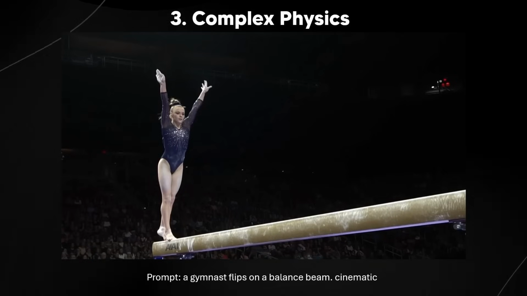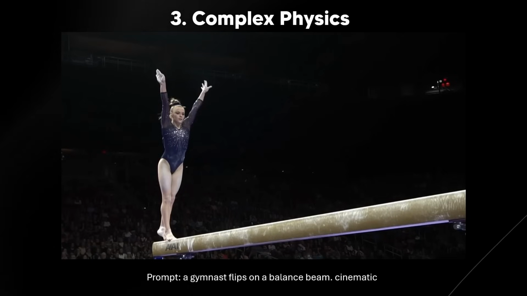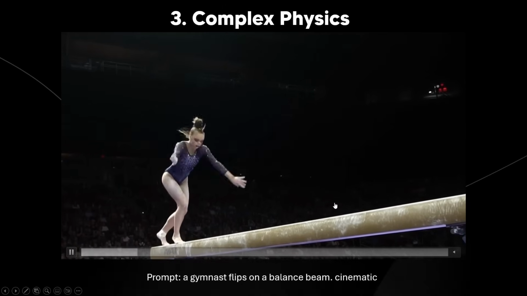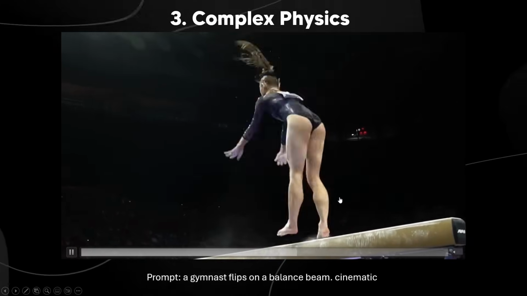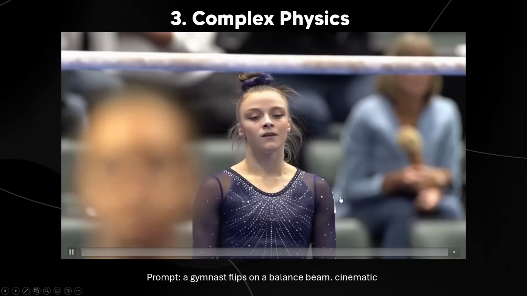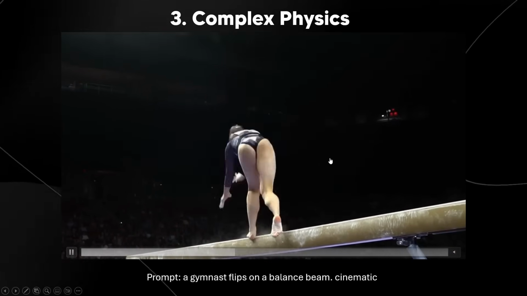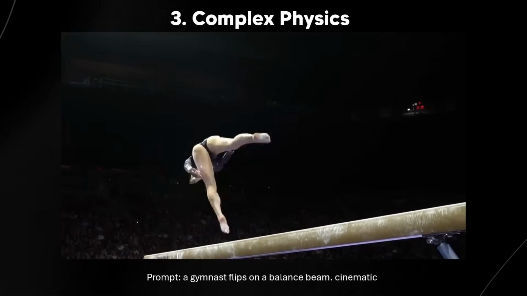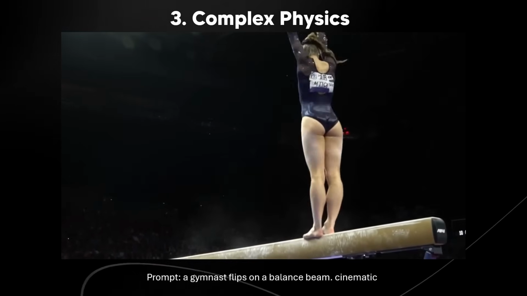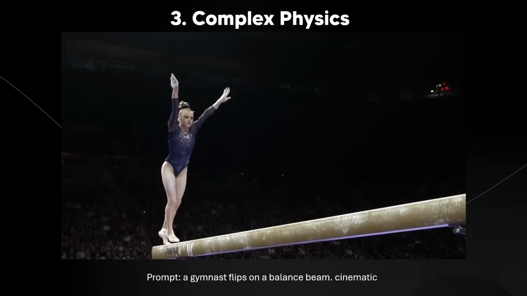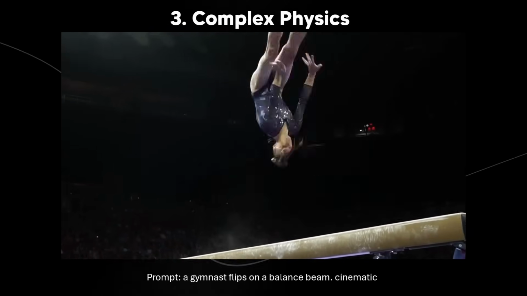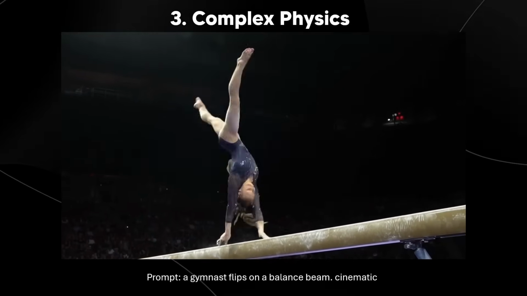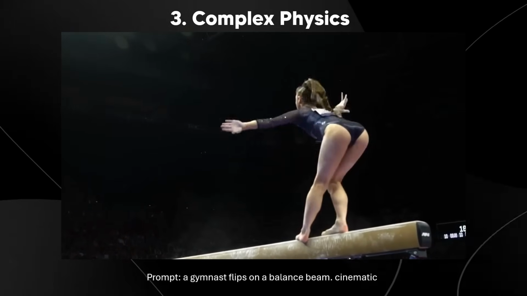Now, of course, point number 3 is that we do have some complex physics. So you can see the prompt right there, but this one was pretty crazy. And the reason that they've actually used this example of complex physics is because if you haven't seen already, the physics that is in gymnasts is pretty incredible. One of the hardest things that VO3 and the prior generation of models struggled with was that they weren't really able to effectively get this to not hallucinate and not mess up.